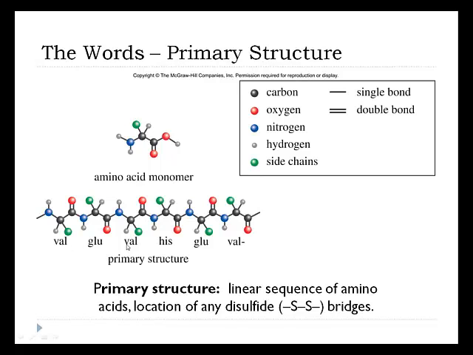And when we hook them up in a specific order, we're making and spelling words, right? CAT is a word that we personally understand as cat, but ATC is not a word. It's the same sort of thing in the primary structures. We string together the amino acids, and the primary structure is just the linear sequence of amino acids, and also the location of what are called disulfide bridges. There are a couple of amino acids that contain sulfurs, and those sulfurs form disulfide bridges with other sulfurs in other amino acids. Those are the primary structure, the actual sequence, how we lined up the amino acids.